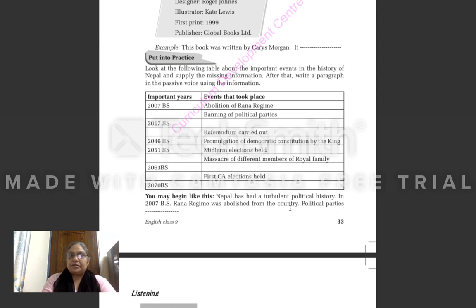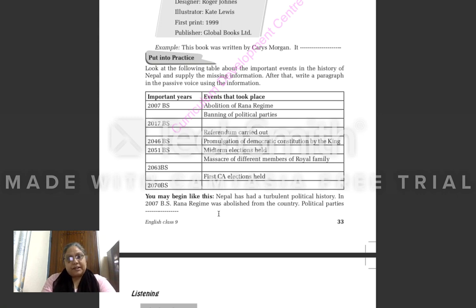I hope you must have understood now how to write the paragraph. All the events you will write in this paragraph, but all the events you will write in the passive voice, not in the active voice, and complete the paragraph. This is your homework for today, and this is the most important question which you should understand how to do, and I hope you must have understood. First of all, you will fill this table by collecting the information from the net. And after collecting the information from the net, then you will write this information only in the form of paragraph, but in the paragraph you will write all the sentences in the passive voice only.